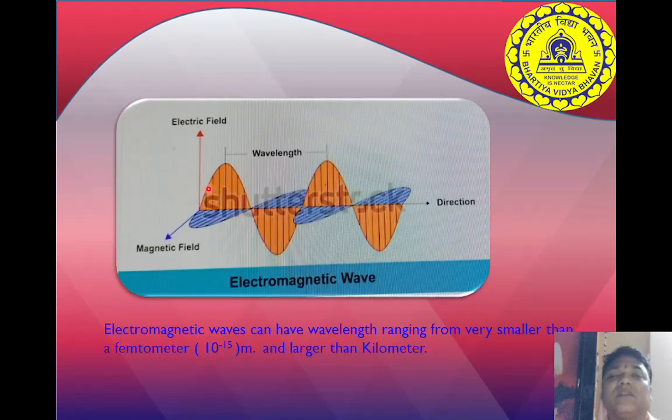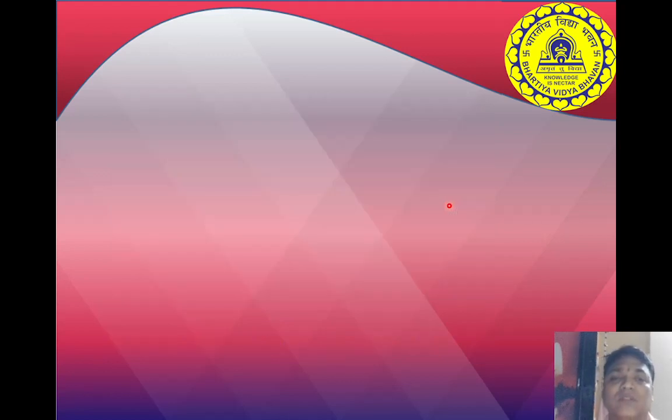Here you can see this is an electromagnetic wave where this yellow color wave is traveling, and that is the electric field. And the blue color in the horizontal direction is the magnetic field, and to the right side the wave is traveling. So vertical electric field, horizontal magnetic field, and to the right side is the propagation of the wave. So this is about the electromagnetic wave.